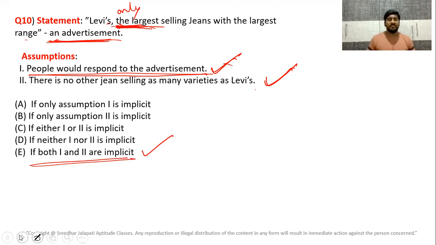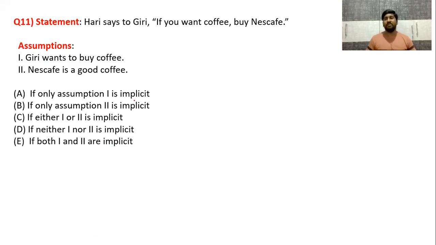Okay, right. Next, question number 11, last but one. As I said, watch the video till the end. Hari says to Giri, if you want coffee, buy Nescafe. I think we have already answered one question of this type, advising. Now, assumption: Giri wants to buy coffee. Yes. That's why Hari is saying to Giri that if you want coffee, buy Nescafe. Since Giri is looking for coffee, Hari is suggesting. So the first one is an assumption.